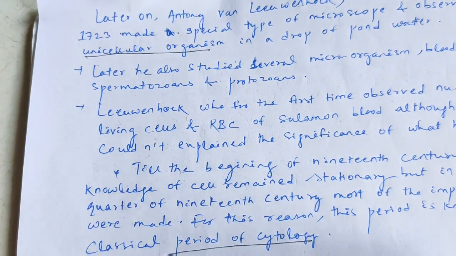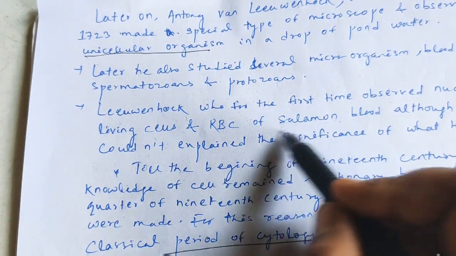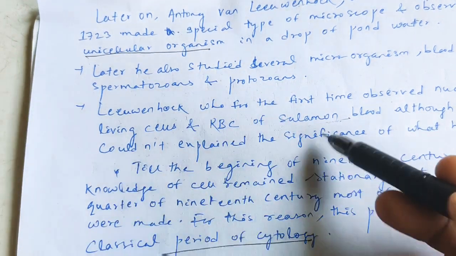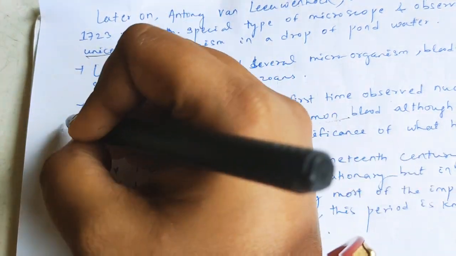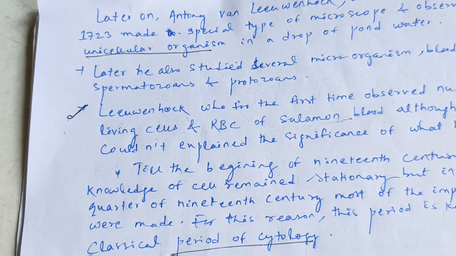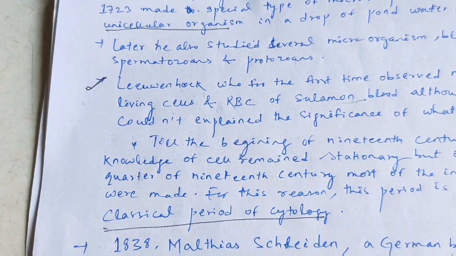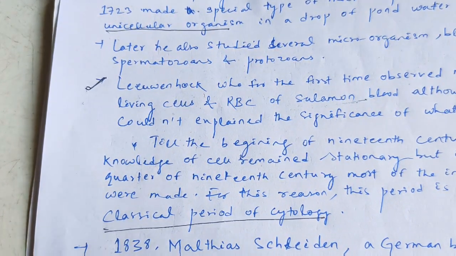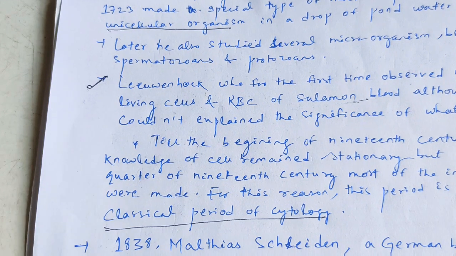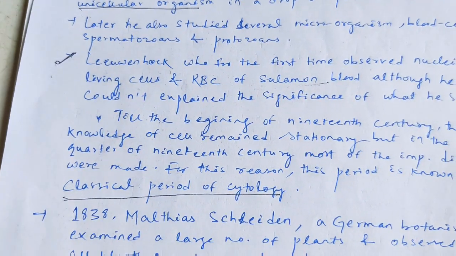So the animal is the salmon. This question also comes in most exams, so remember this one. Although he could not explain the significance of what he saw. Okay, but he could not explain that.